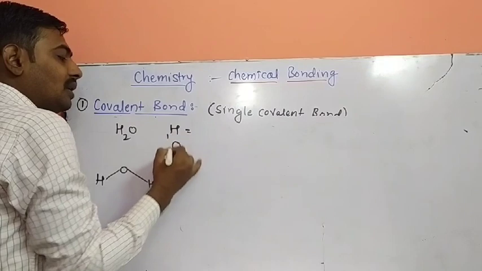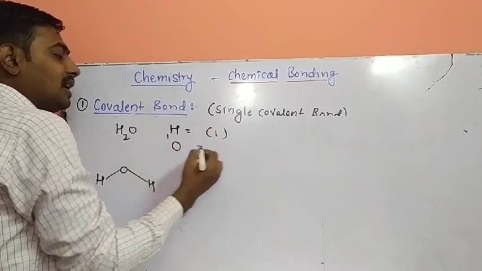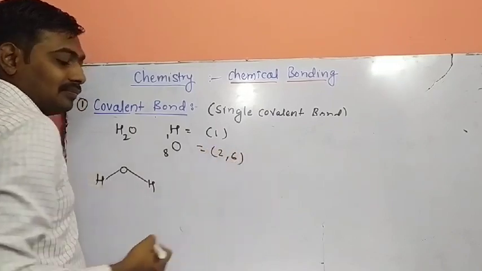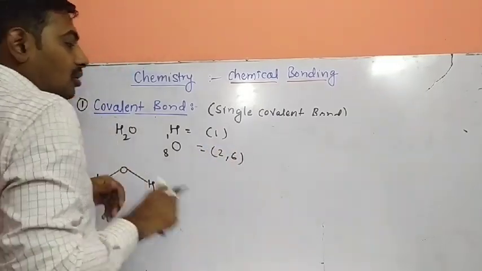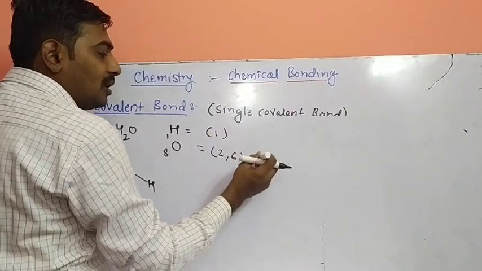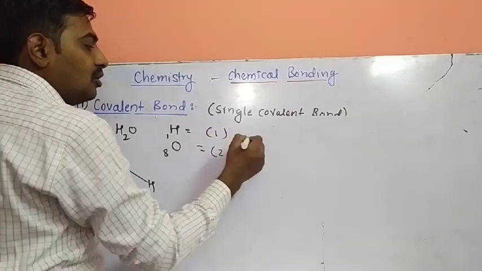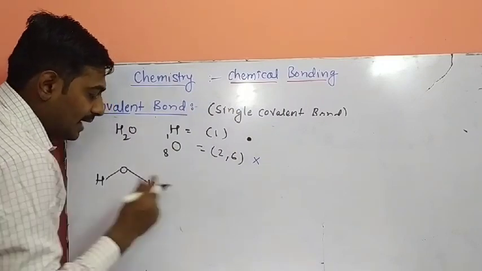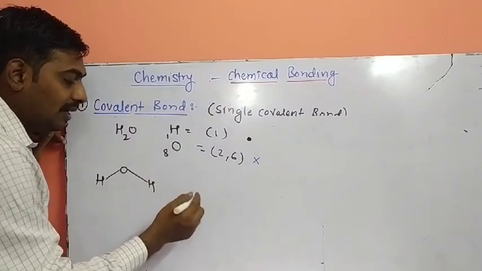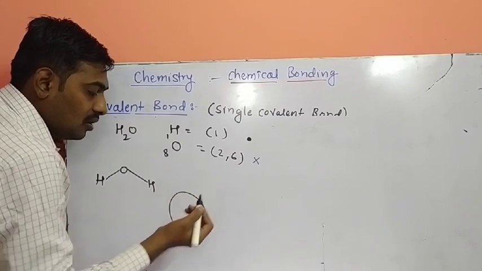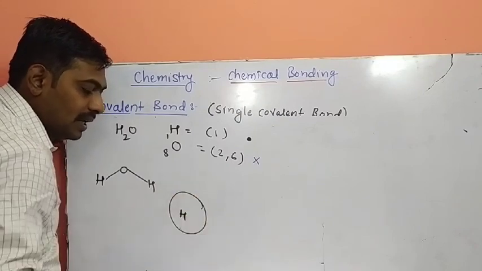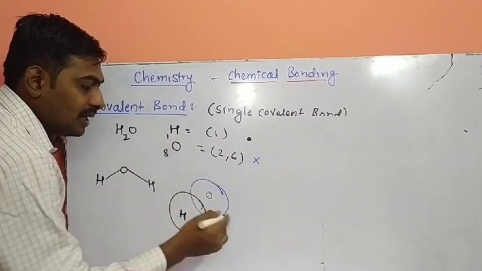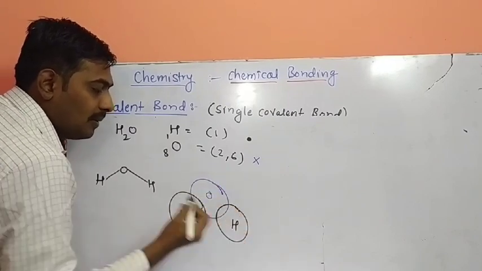Hydrogen has atomic number 1, electron configuration 1. The second atom, oxygen, has atomic number 8, electron configuration 2, 6. Electrons of oxygen are denoted by cross, electrons of hydrogen are denoted by dot. We'll discuss the diagram. First hydrogen, second oxygen, third hydrogen. So this is the first hydrogen, second which atom? Oxygen, third which atom? Hydrogen.